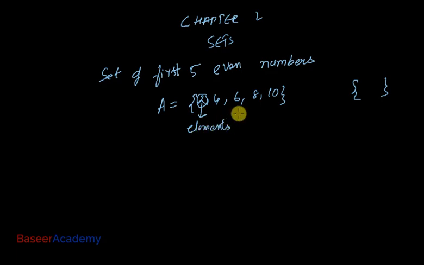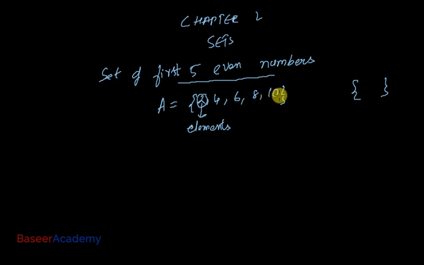What do we call them? We call them elements of the set. Can I include the number 9 here in the set? No, I cannot, because 9 is an odd number and not an even number. What is the rule that we are following here to fill in the elements in this set? The rule is we are going to write down a set of first 5 even numbers. The first 5 even numbers are 2, 4, 6, 8, 10. 9 I cannot include in this set because 9 is not an even number.